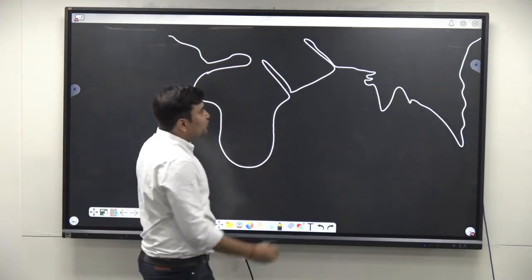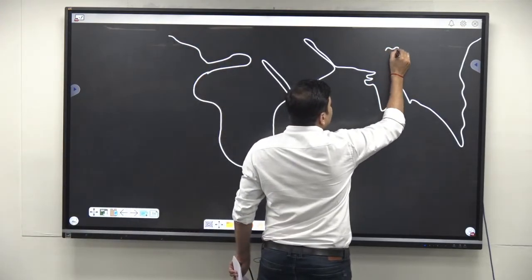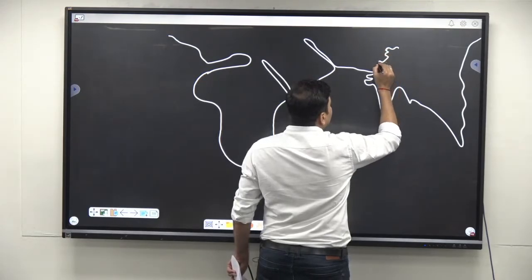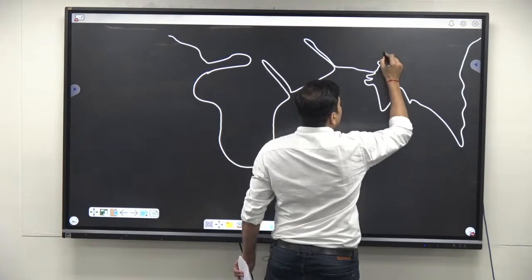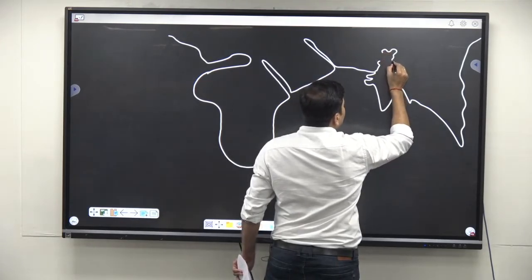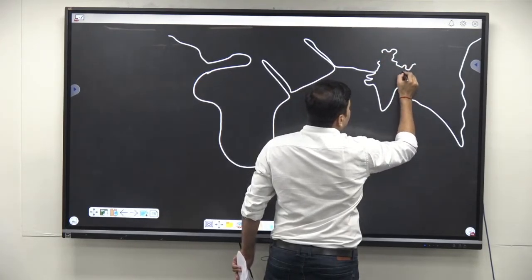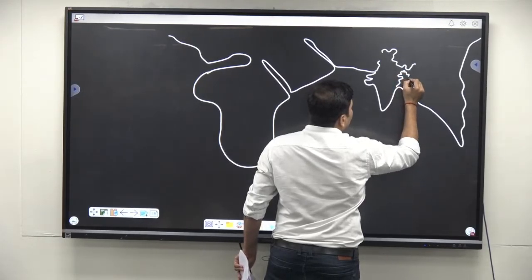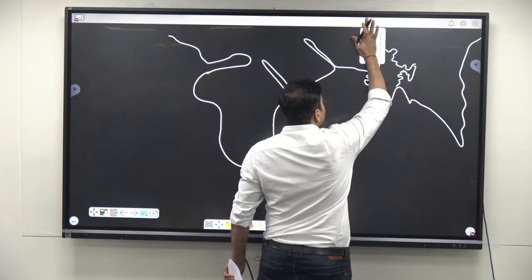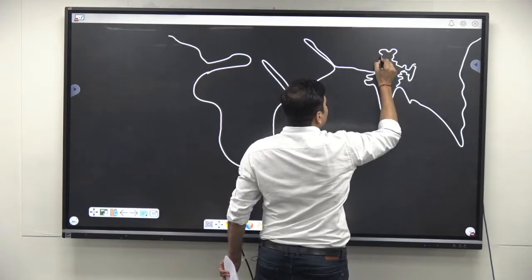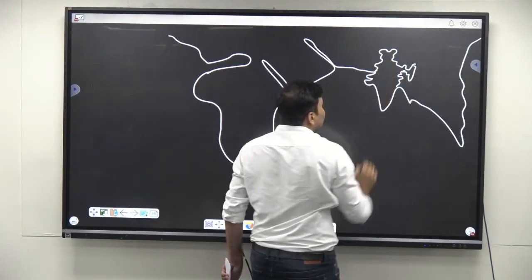So here, if you try to understand, so I hope that you will also draw this diagram in the examination.